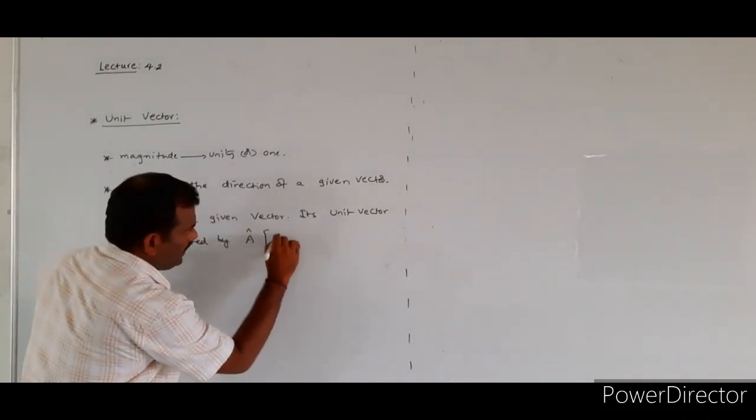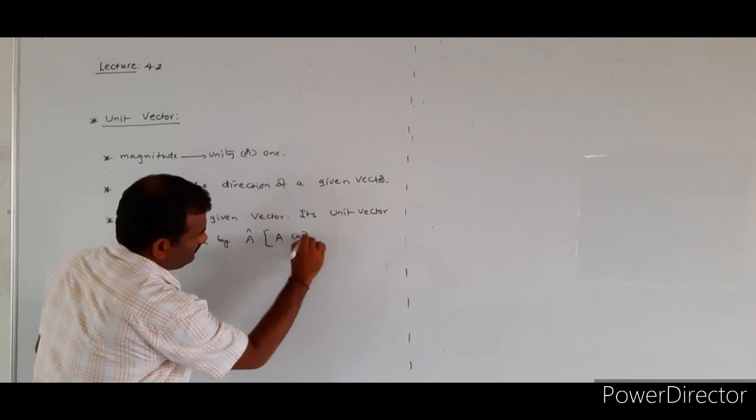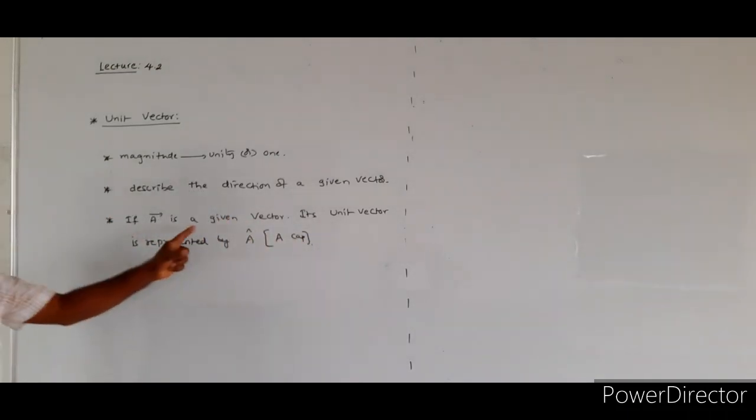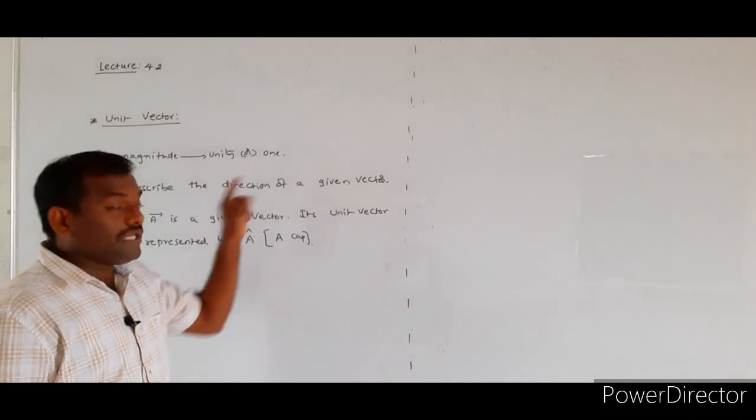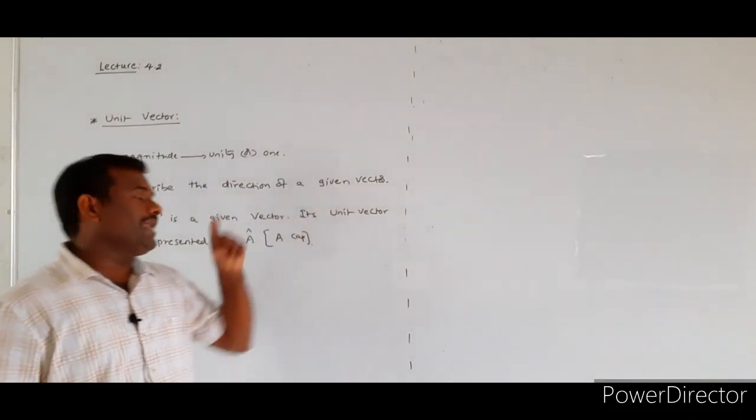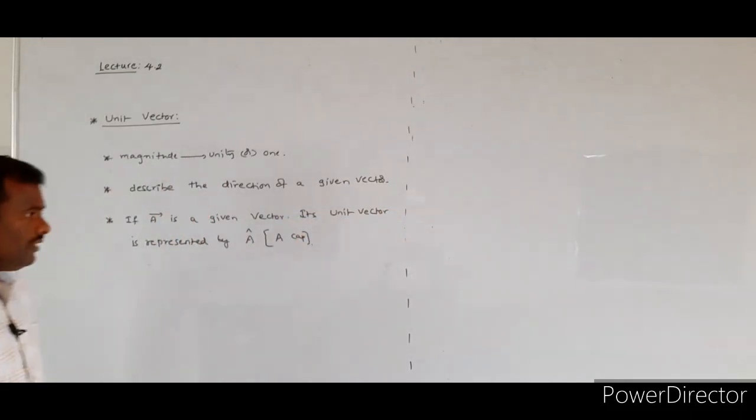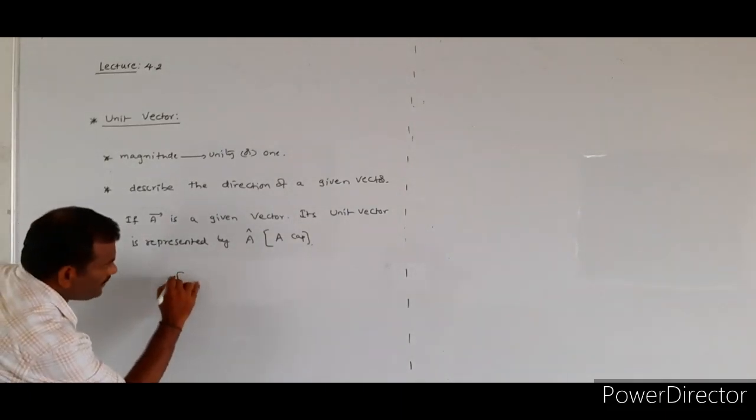How do we read it? A cap. So if a bar is any vector, its unit vector is represented with the symbol a cap. What is the formula for a cap?